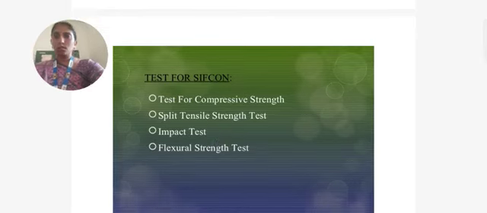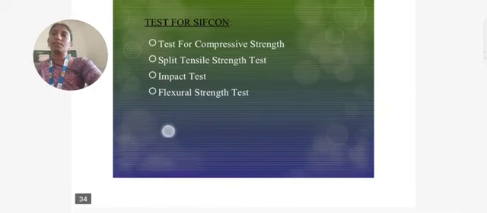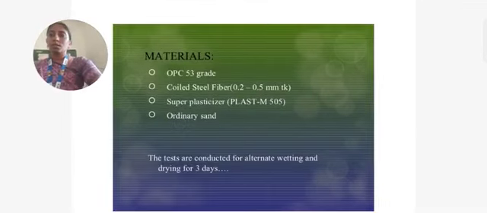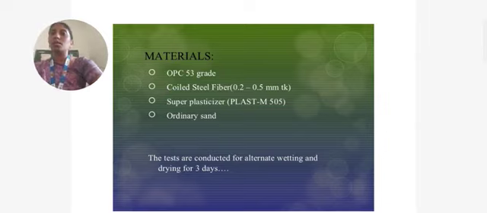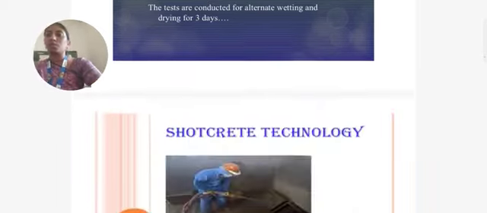As for the tests for SIFCON, when we add slurry to the concrete, the slurry infiltrates the steel fibers. The tests for compressive strength, split tensile strength, impact test and flexural strength can be conducted. The materials are OPC 53 grade cement, coiled steel fibers of 0.2 to 0.5 mm thickness, superplasticizer and ordinary sand. These tests are conducted for alternate wetting and drying for 3 days.